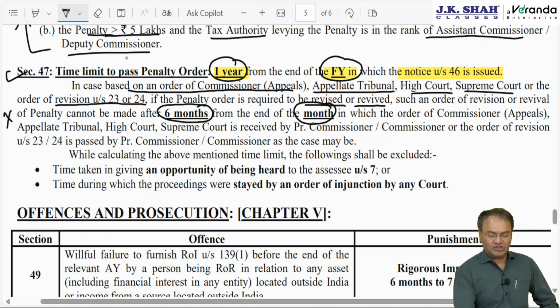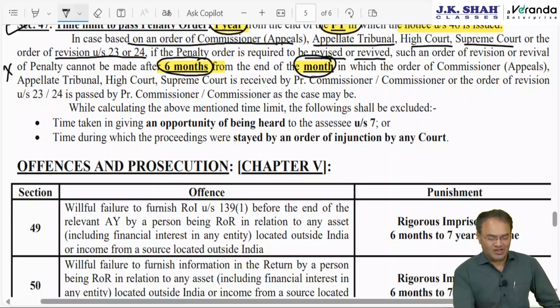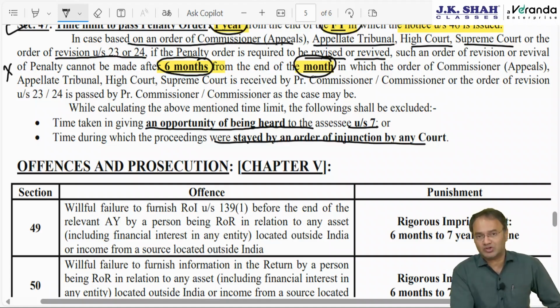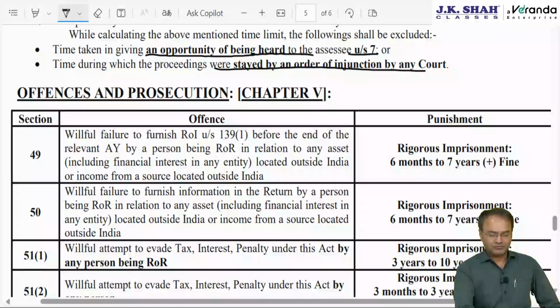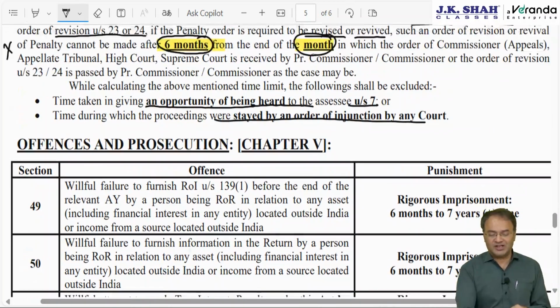And while computing both these time limits, 1 year from the end of financial year in which show cause notice was issued or 6 months from the end of the month in which order copy of higher authority is received for passing revived order, the time of the officer lost due to two things shall be excluded. Giving an opportunity of being reheard to the assessee under section 7. This is exactly same as section 129 of the Income Tax Act, and the time lost due to stay order or injunction order of any court shall be excluded. After excluding these two time limits, if the balance time left is less than 60 days, then there is no concept of extending it to 60 days.